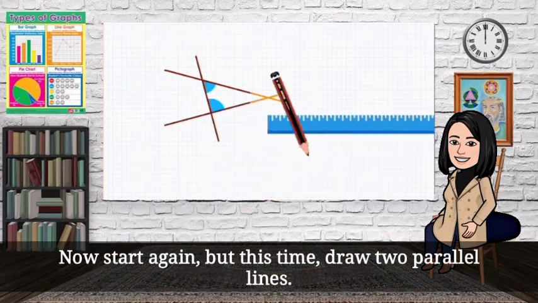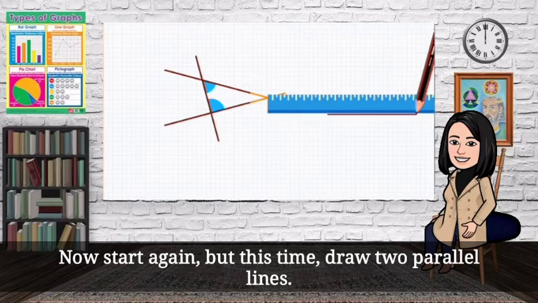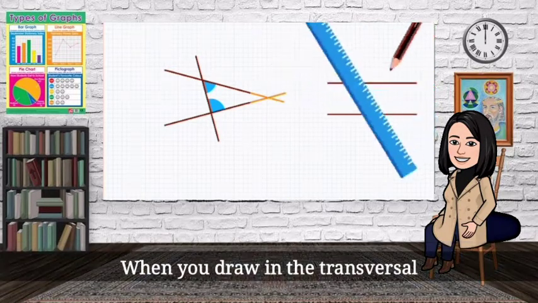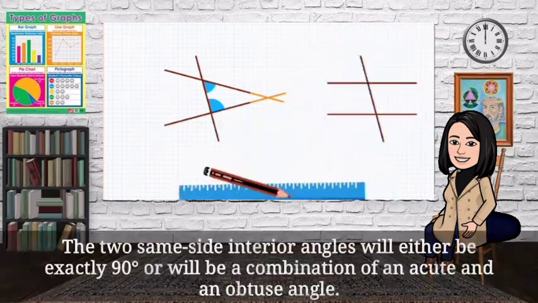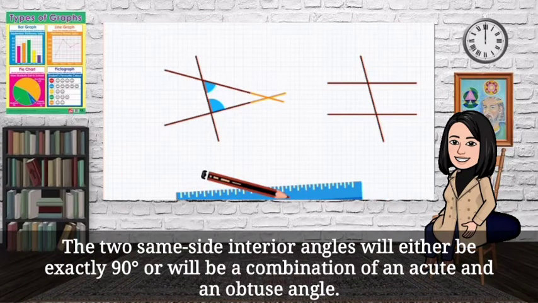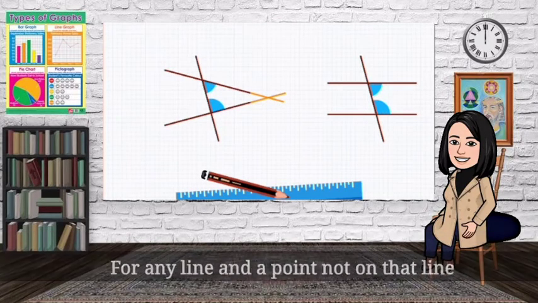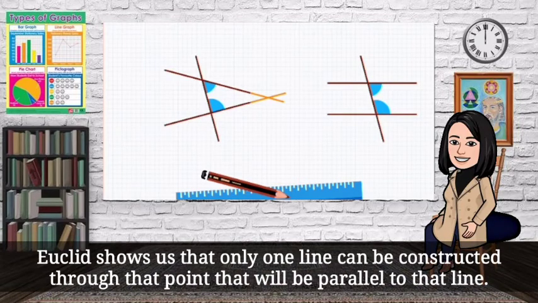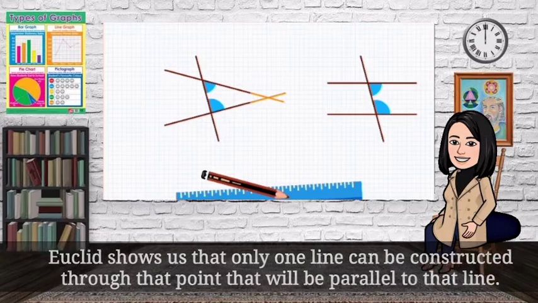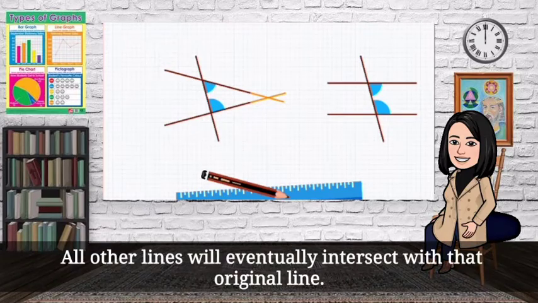Now start again, but this time, draw 2 parallel lines. When you draw in the transversal, the 2 same-side interior angles will either be exactly 90 degrees or will be a combination of an acute and an obtuse angle. For any line and a point not on that line, Euclid shows us that only one line can be constructed through that point that will be parallel to that line. All other lines will eventually intersect with that original line.